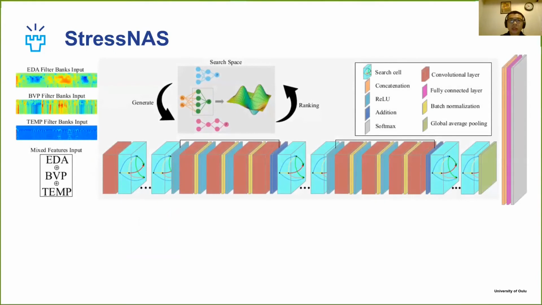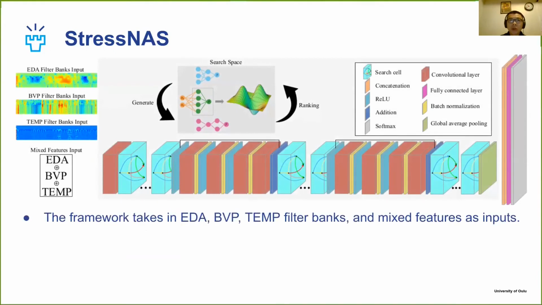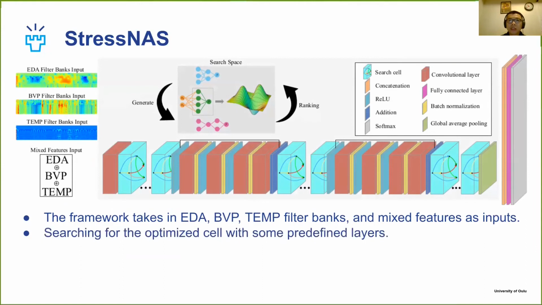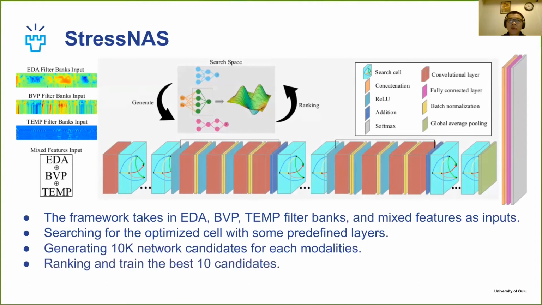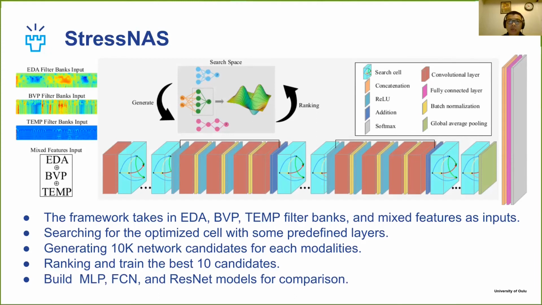These figures present our framework. Our framework takes the EDA, BVP, skin temperature, filter bank, and mixed data as input. For each type of input, we generate 10,000 architecture candidates to search for the optimal cell. We then perform ranking and train only the 10 best candidate networks. We also build some handcrafted deep neural architectures, including a multi-layer perceptron, a fully convolutional network, and a residual deep neural network model for comparison.